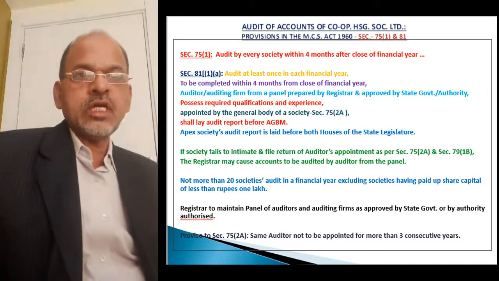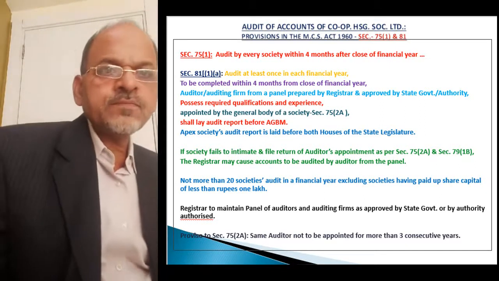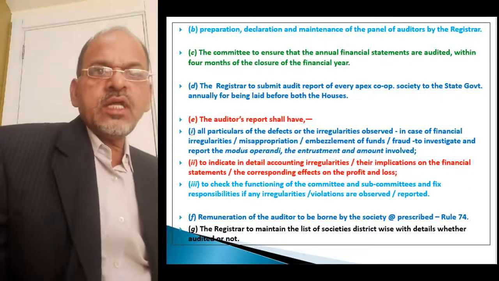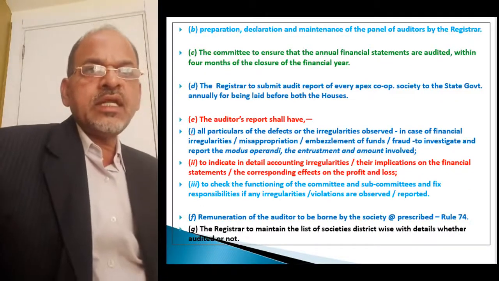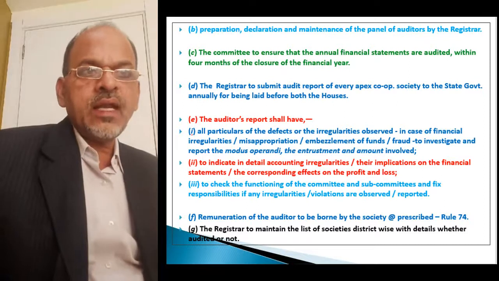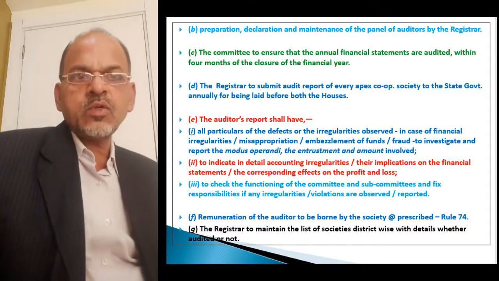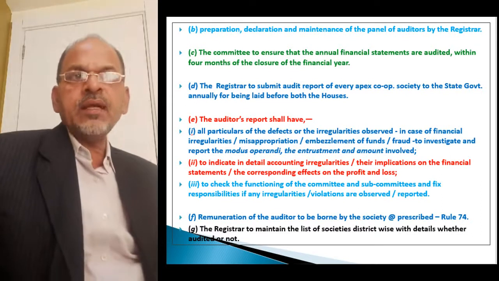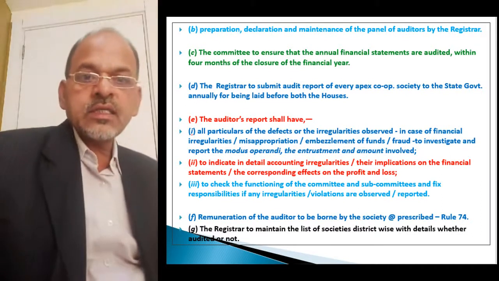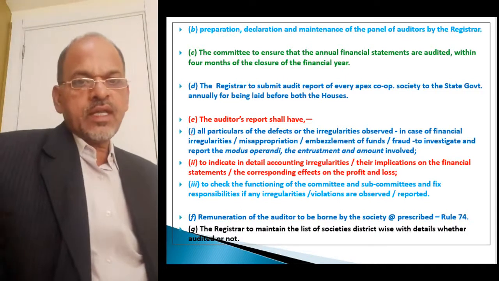Now further in section 81 only, there is preparation, declaration and maintenance of panel of auditors by the registrar. That is the responsibility of the registrar, and those who are on the panel are statutory auditors.